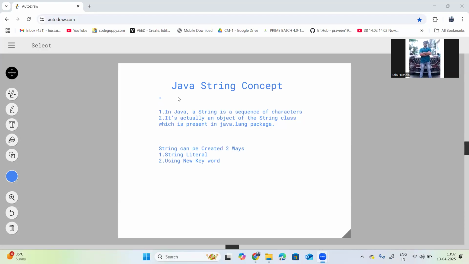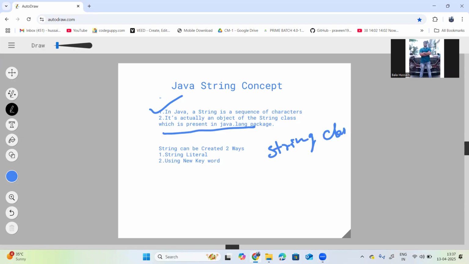So a string is a sequence of characters. It is actually an object of the String class, which is present in the java.lang package. Okay, String is nothing but a class, not a data type. String is the class here.